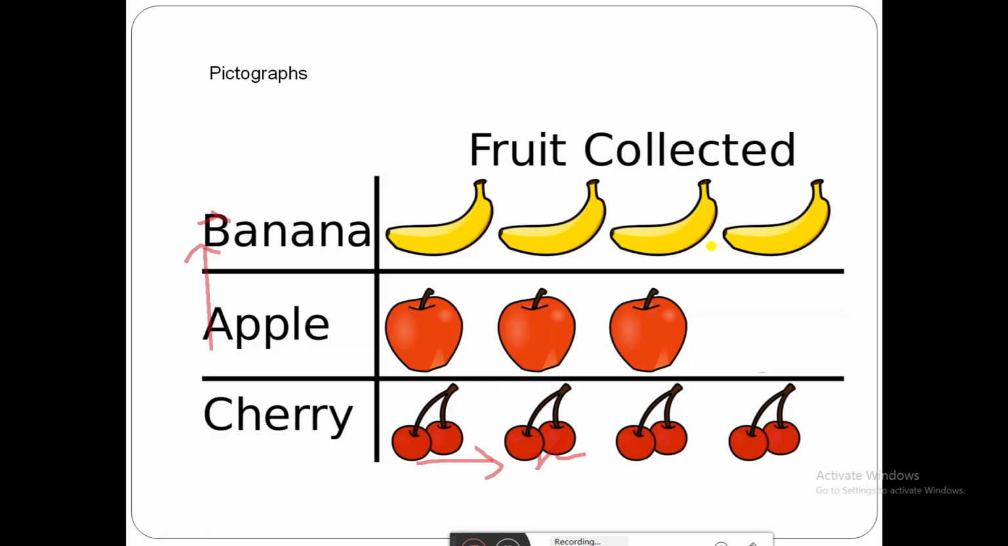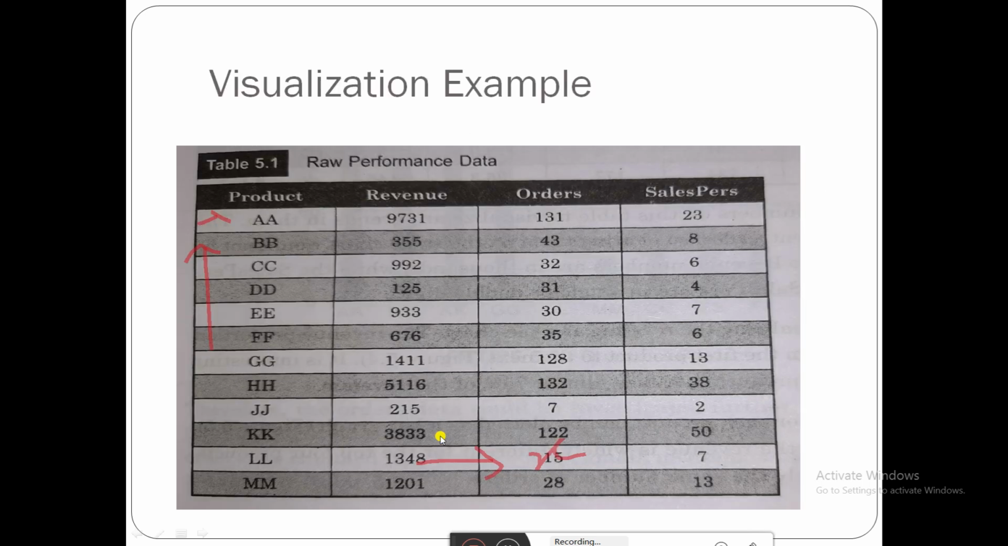Next is a pictograph. It is going to show the particular items pictorially. Here, by seeing this picture of the banana, you can tell that this item is a banana, this item is an apple, this item is a cherry. This is about the pictograph.